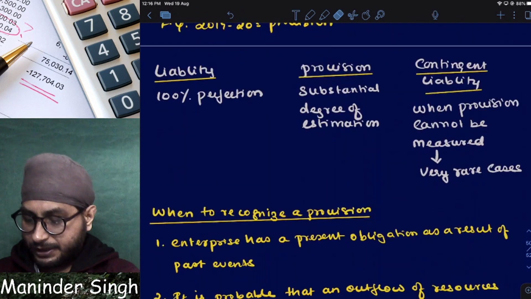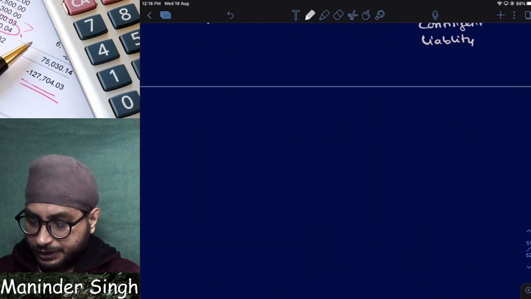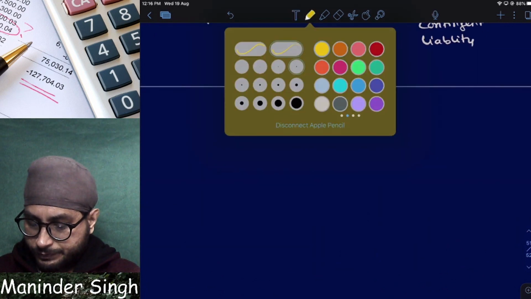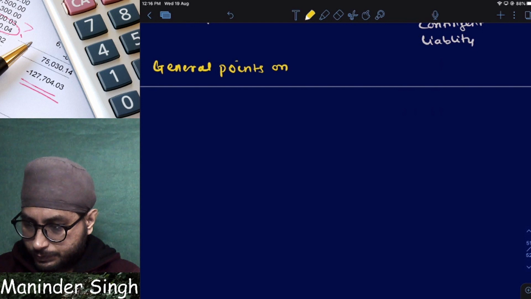So every balance sheet date, these are general points on provision. I'll write here: general points on provision.